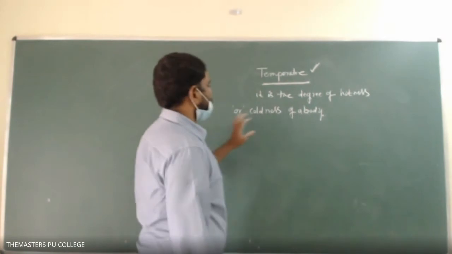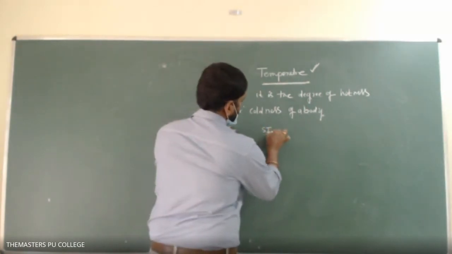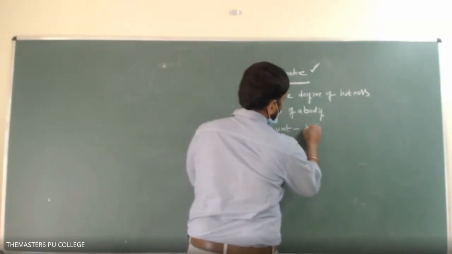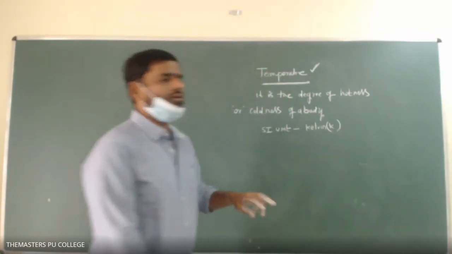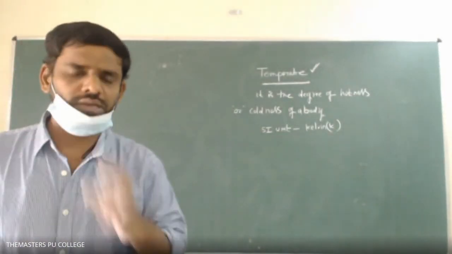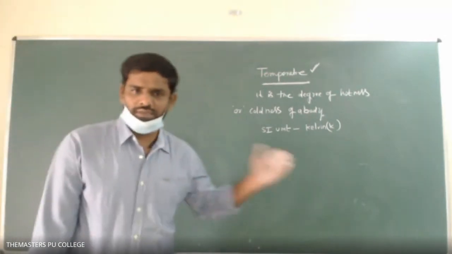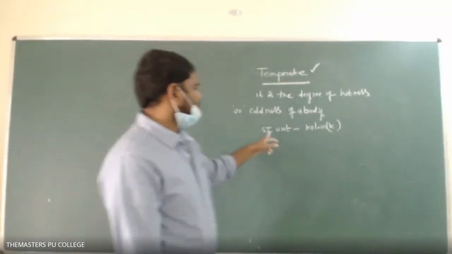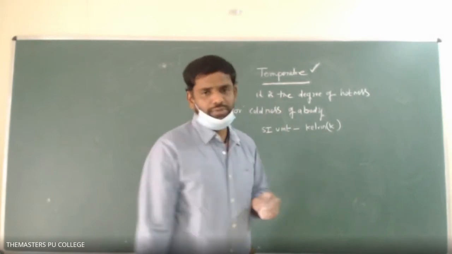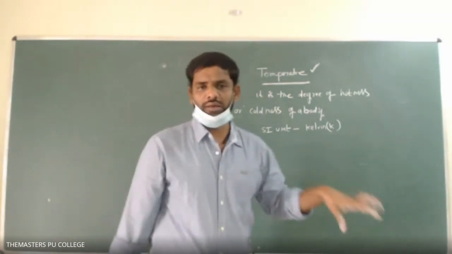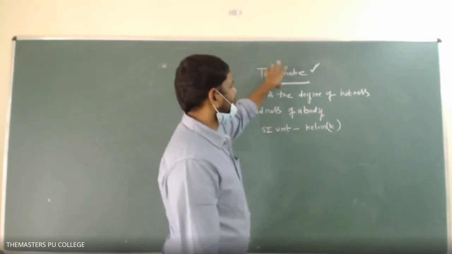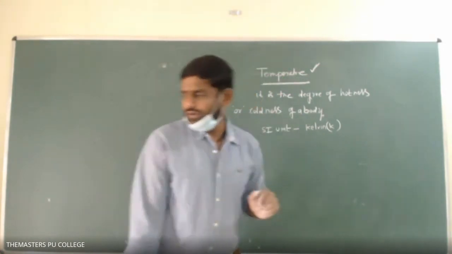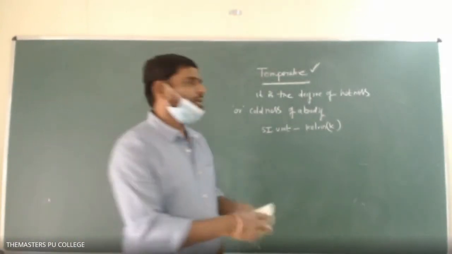What is the SI unit of temperature? Kelvin, as already covered in the first chapter. Kelvin is the SI unit of temperature, not Celsius. Celsius is another unit. Now we are entering into our lesson; these were just the basics of what heat and temperature are. Next, write thermometry.